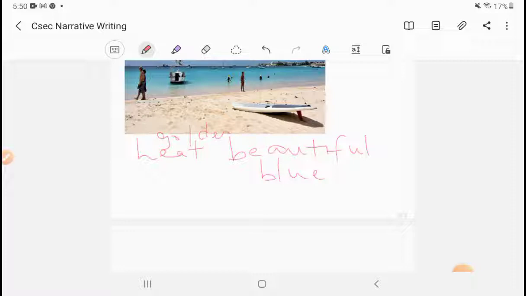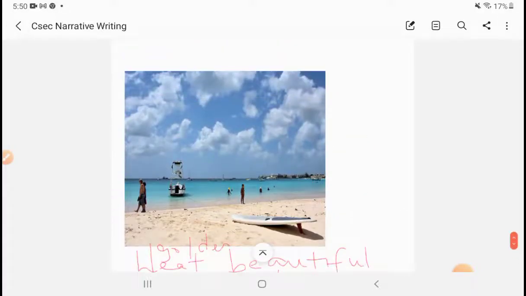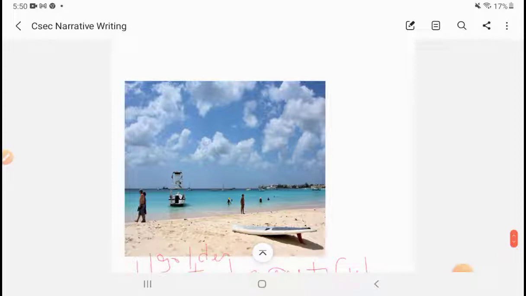We might think of how the people are feeling. Happy sea bathers. We might think of the sky. How would you describe the sky? Brilliant blue sky. The water, instead of calling it blue, you might call it aquamarine. Instead of calling it just hot and sunny, you might say the golden sun. So anything like that is brainstorming adjectives and descriptions that can help to bring your story to life.